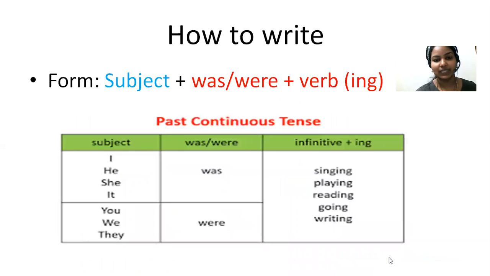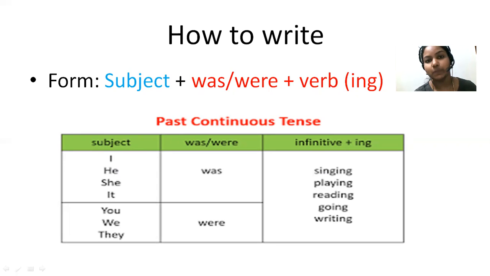Okay, so now let's see how we have to write a sentence in past continuous tense. First, you have to write the subject and then was, if the subject is singular, like I, he, she, it. Okay, I was singing. So here also you should not use the past form of verb.